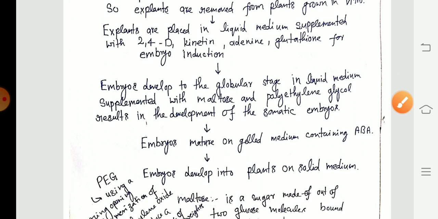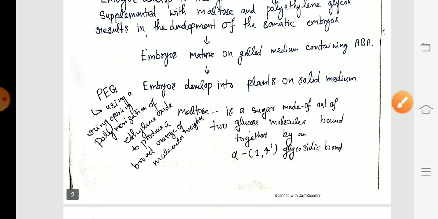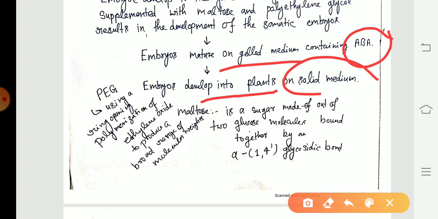Then embryo develops into globular stage in liquid medium, and that liquid medium is supplemented with maltose and polyethylene glycol. Results in the development of the somatic embryos. Further, embryo is matured on gelled medium containing ABA, that is abscisic acid. So abscisic acid promotes the somatic embryogenesis. Further, embryo develops into plants on solid medium.